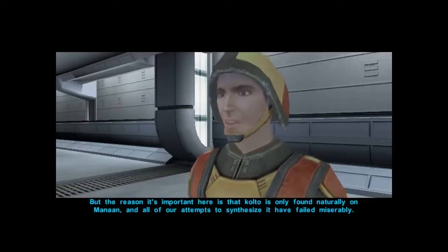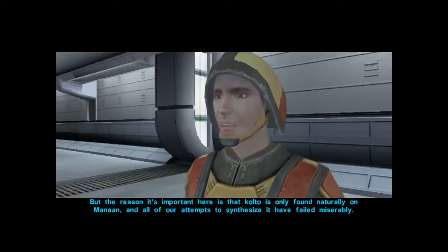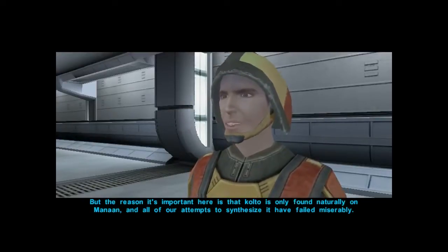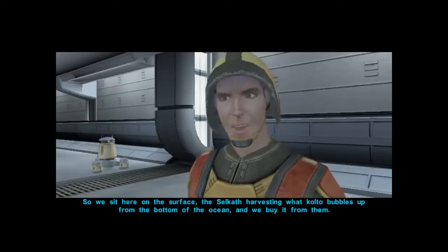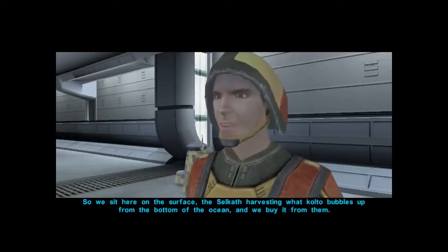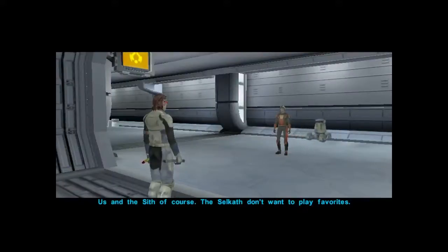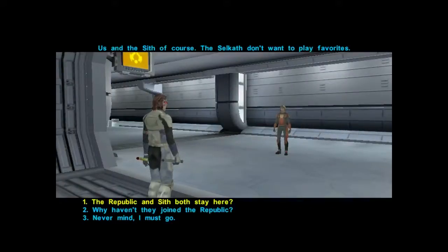But the reason it's important here is that Kolto is only found naturally on Manan, and all of our attempts to synthesize it have failed miserably. So, we sit here on the surface, the Selkath harvesting what Kolto bubbles up from the bottom of the ocean, and we buy it from them. Well, us and the Sith, of course. The Selkath don't want to play favorites.